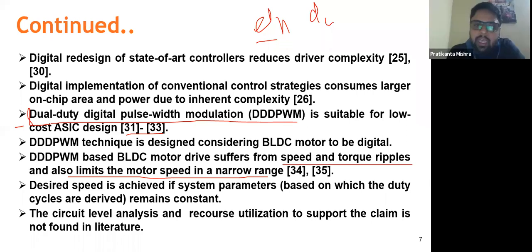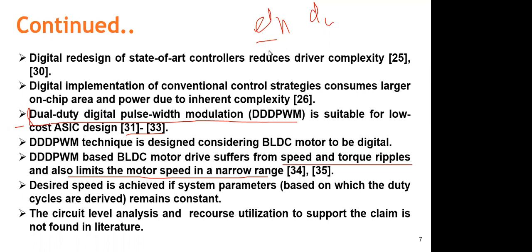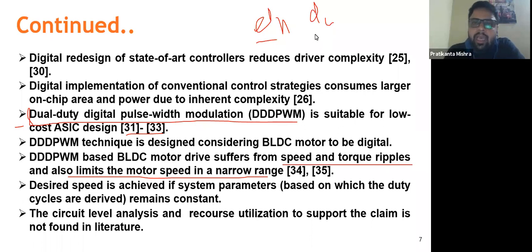But obviously, when you are targeting a particular reference speed, the torque and speed ripple will increase if DH and DL have the widest possible gap. When you narrow this down and limit the DH and DL values within a narrow range, the torque ripple will be reduced. Based on the speed range, you have to decide what the DH and DL values should be. I'll be explaining that in the later slides.